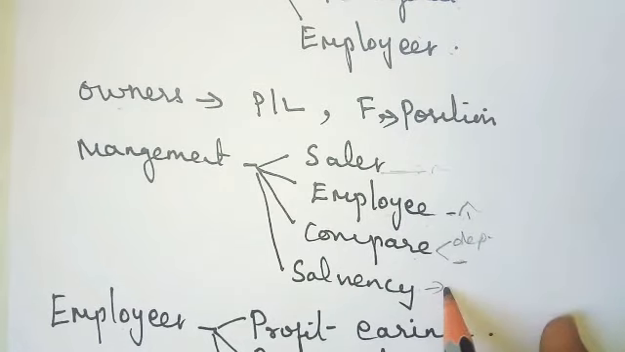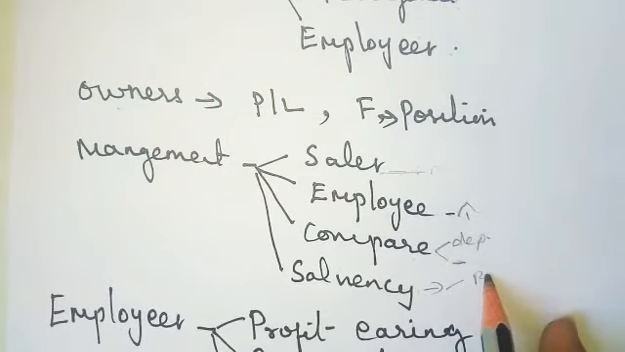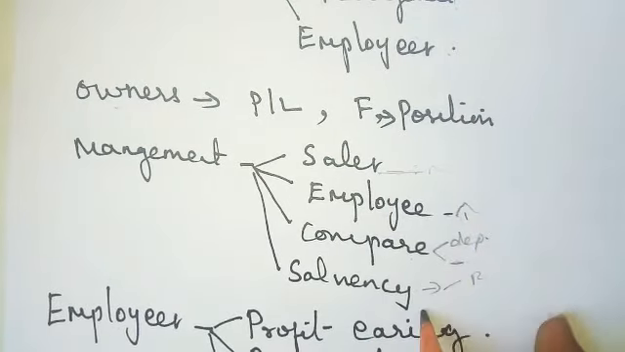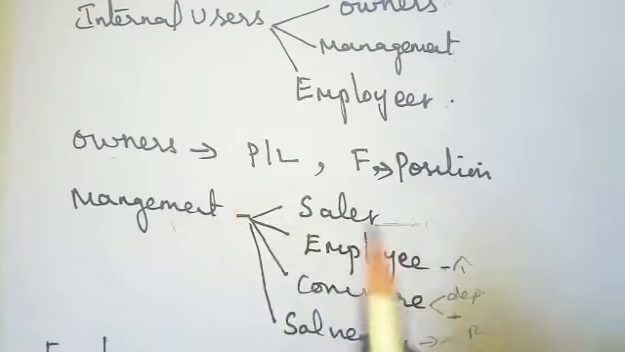If I do any planning or I want to open a new branch, whether it will run or not, everything should be known by the management, that I can see.